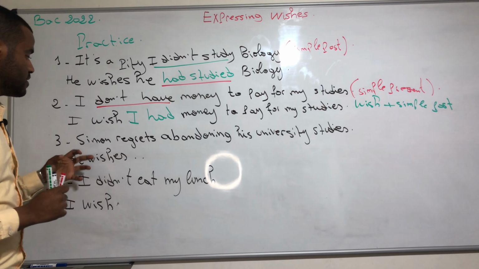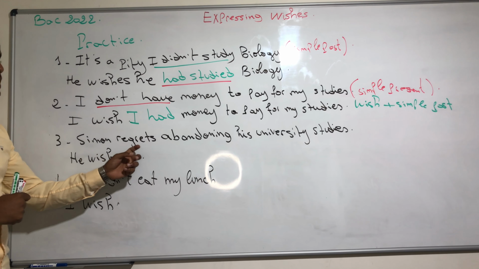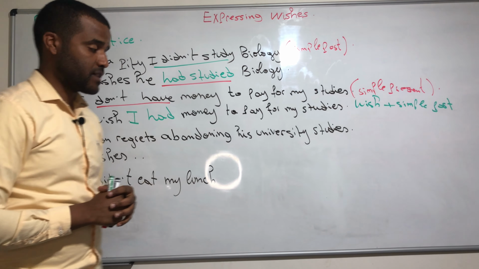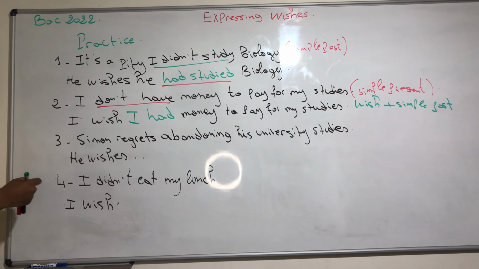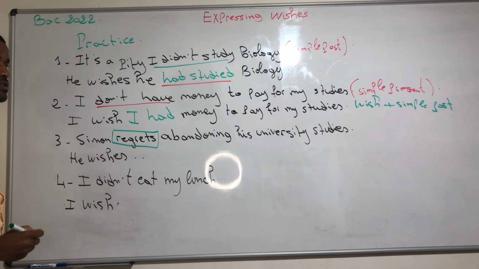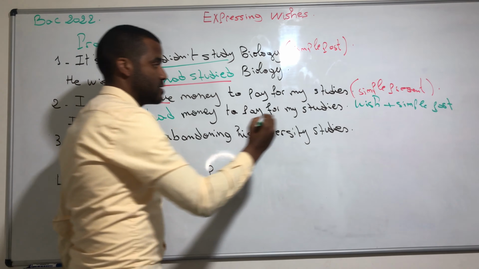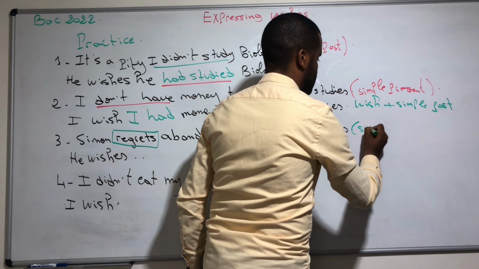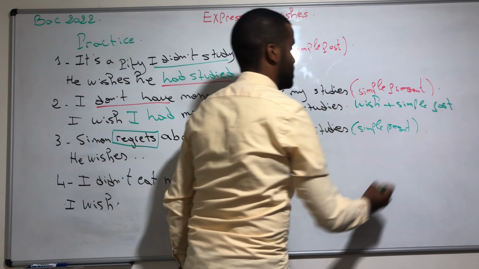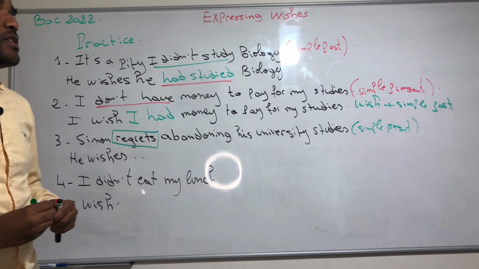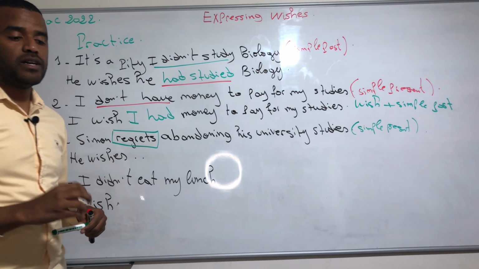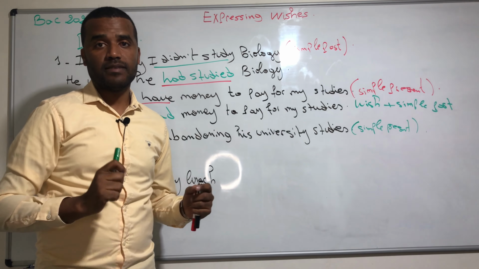So next one, the third one: Simon regrets abandoning his university. When you read this sentence, the verb regrets is conjugated in the simple present, so it's a sentence in the simple present. Then it's a present wish, and when we have a present wish, we are going to do the same as we did here. We are going to put wish plus the simple past.